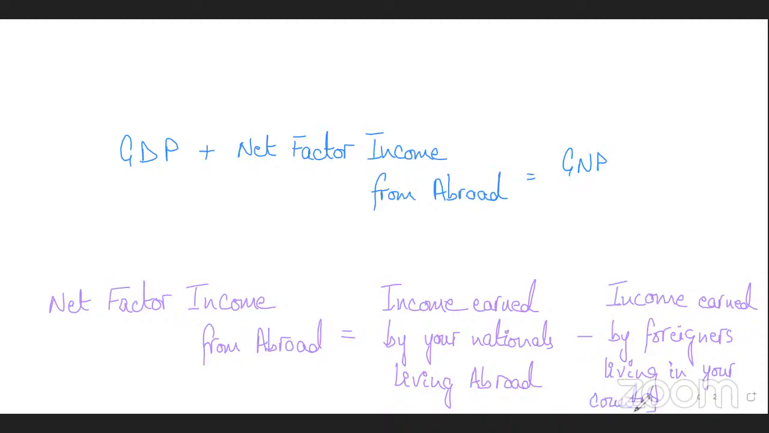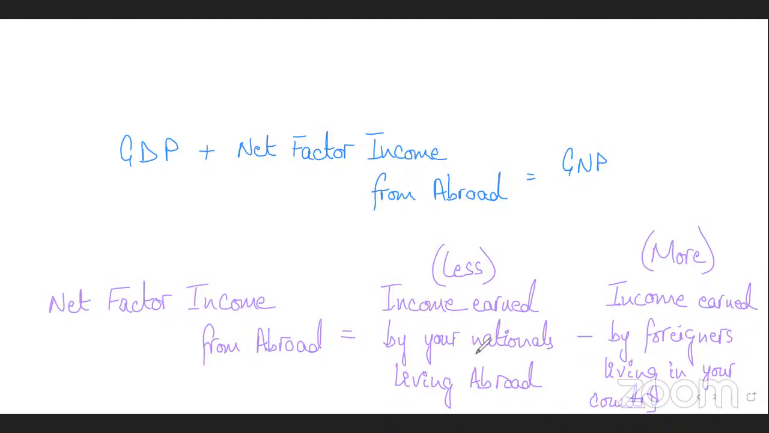Now, let me ask you a trick question, so that you can fully understand the difference between GDP and GNP. When will a country's GDP be higher than its GNP? When your nationals are earning less abroad and foreigners are earning more in your country, then that would mean that your GDP would be higher than your GNP. Does it make sense?